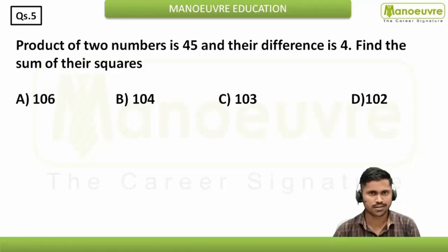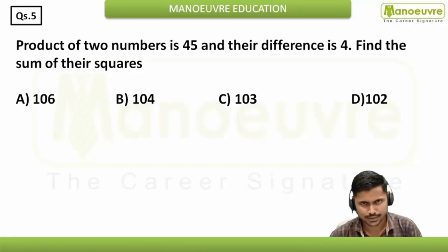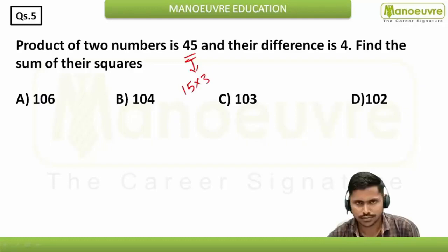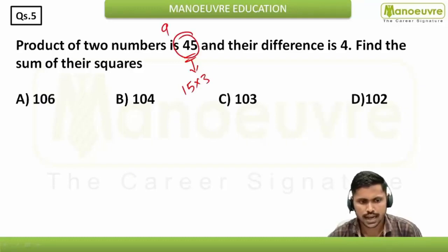What is this number crunching? Basically, you have to assume some values and put them in this particular case, and that should satisfy our condition. Okay, so that is what the number crunching is, right? So here the product of two numbers is 45. So you will find out those two numbers. The numbers could be 15 into 3, or 9 into 5.